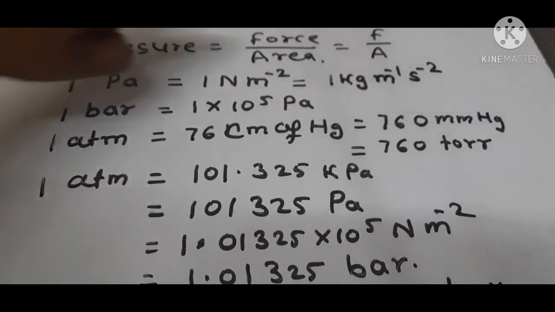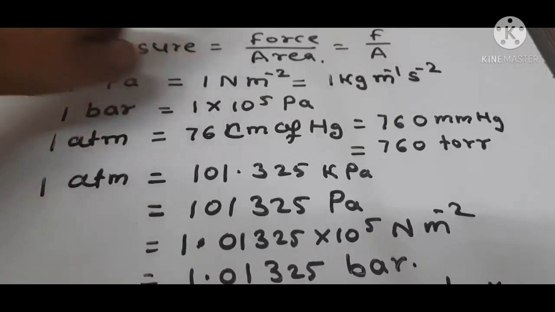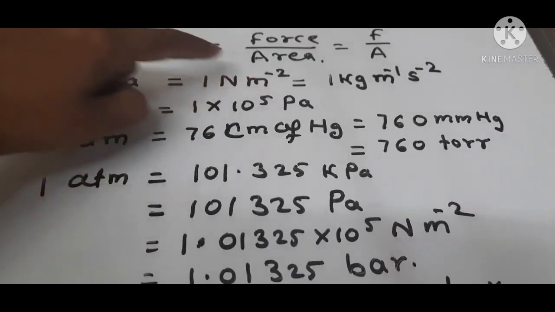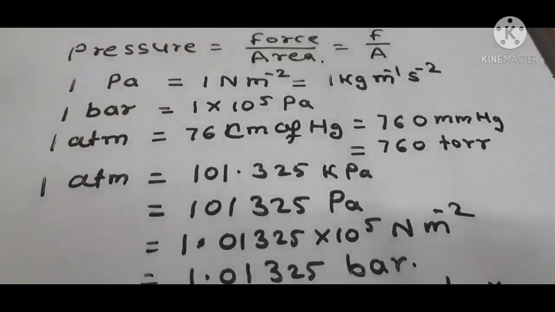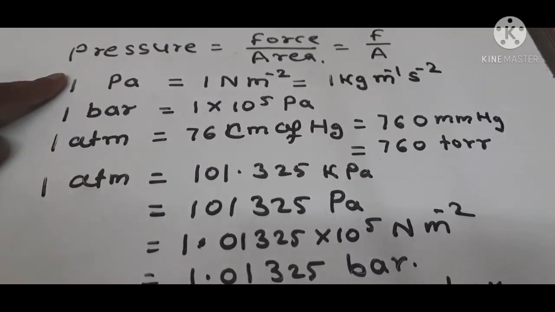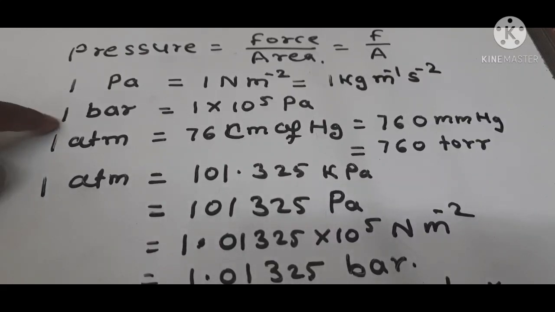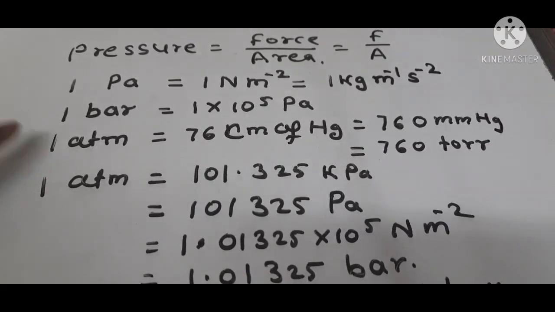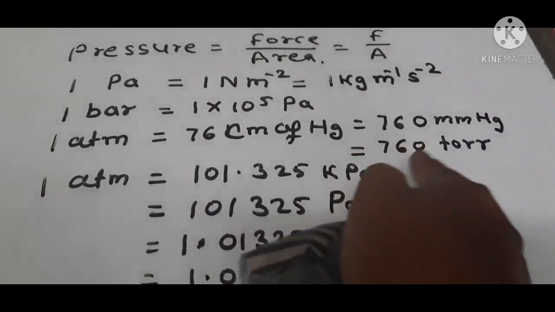Force upon area is equal to pressure, and the unit of pressure is Newton per meter square, which is 1 Pascal. 1 bar is equal to 1 into 10 raised to 5 Pascal. 1 atmosphere is equal to 76 cm of Hg or 760 mm of Hg, which is also torr.